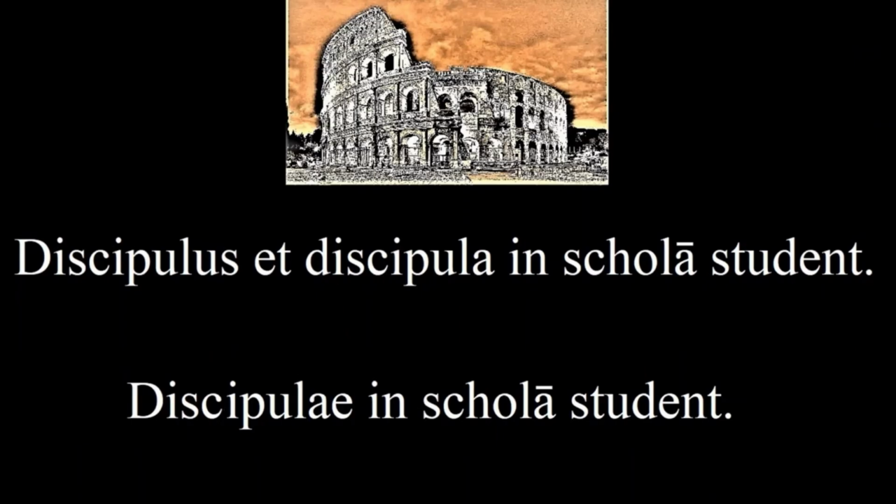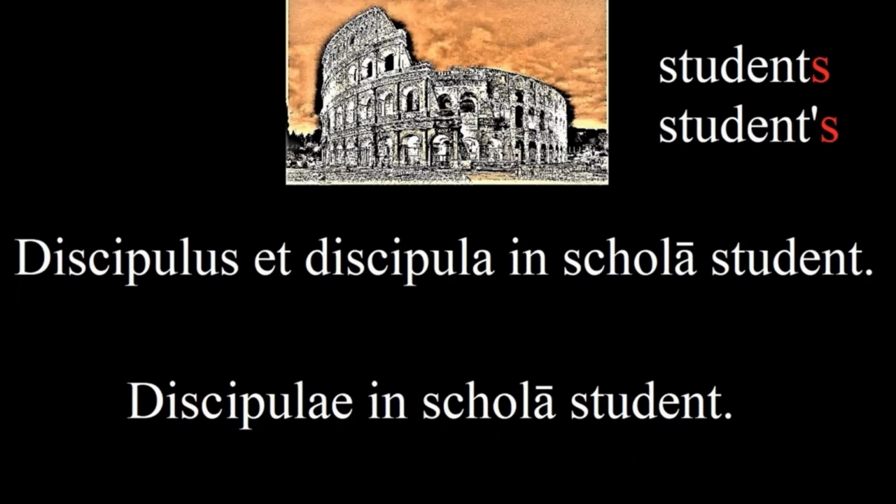Wait, what? We already saw this form and it was used for saying things like the student's book. Well, it's also the plural form. And oddly, the plural form in English adds an S, and the genitive form, as in the student's book, adds an apostrophe S. So we can use this fact to help us remember that these 2 forms are the same. An S sound becomes an I sound in the first declension.